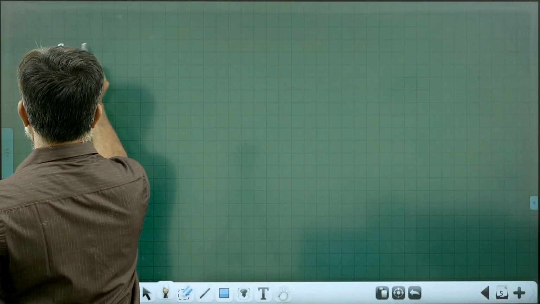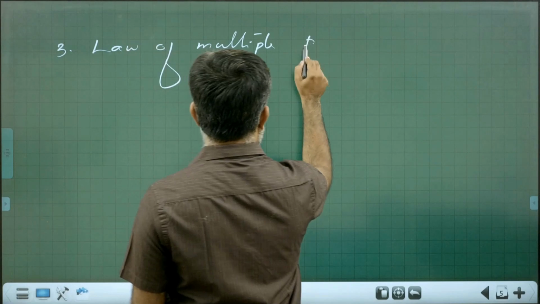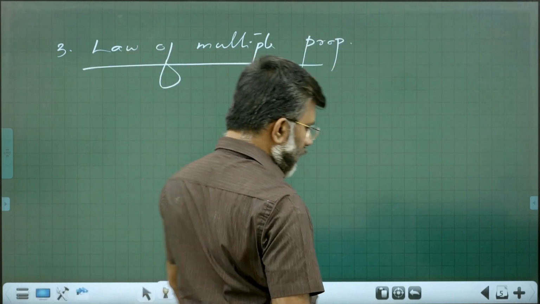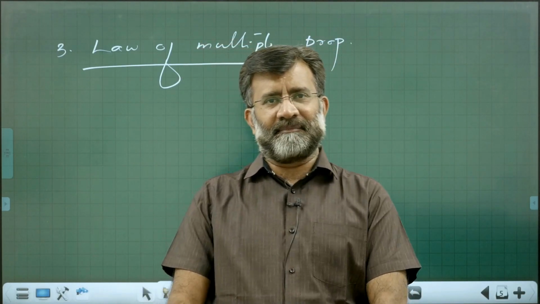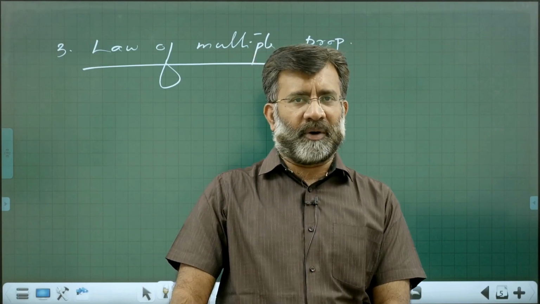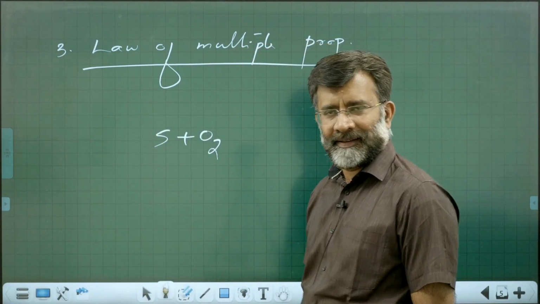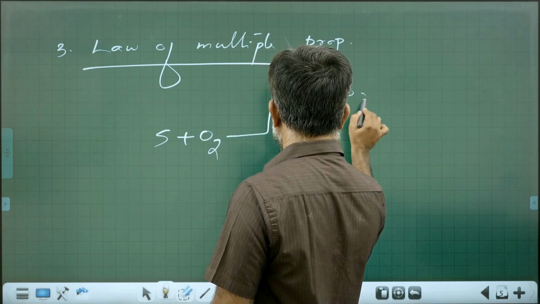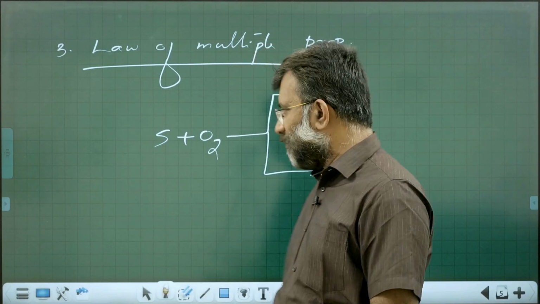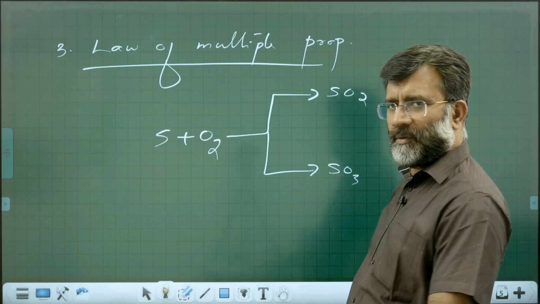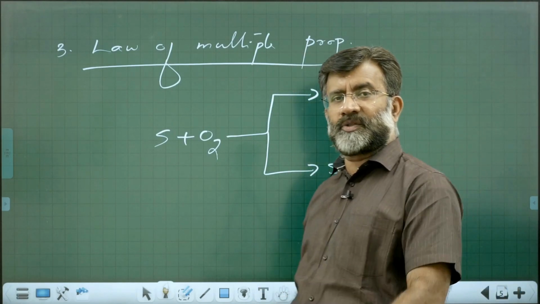What is the third one? Law of multiple proportion, proposed by John Dalton. The law of multiple proportion states that when two elements combine to give more than one compound, say sulfur with oxygen giving sulfur dioxide and sulfur trioxide, the different masses of one of the elements that combine with a fixed mass of the other will be in